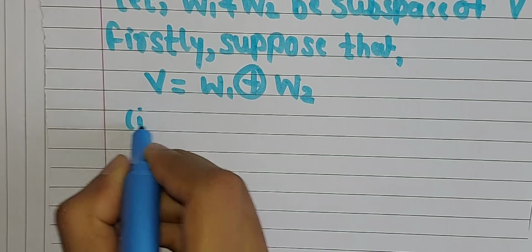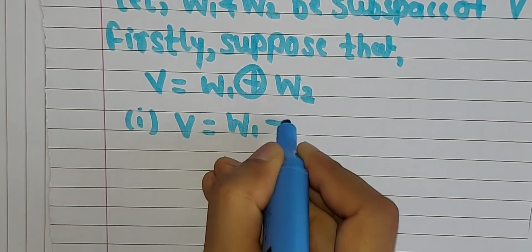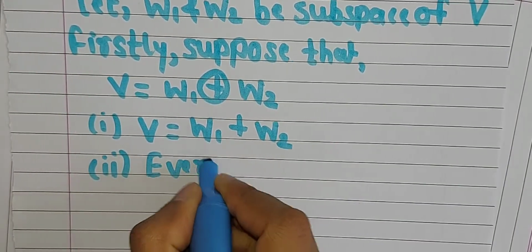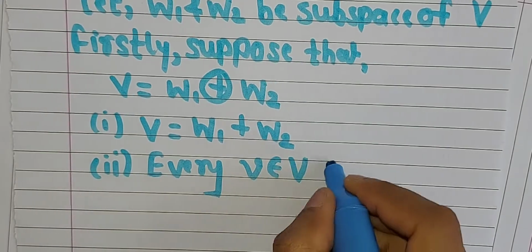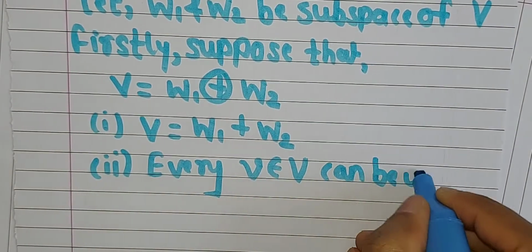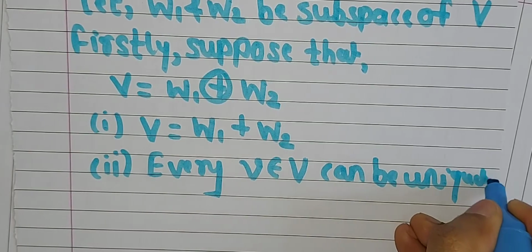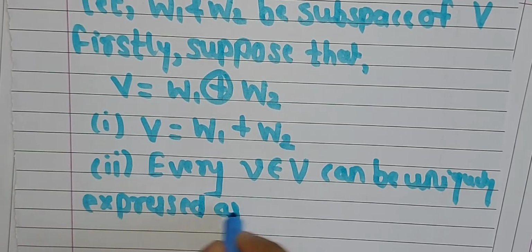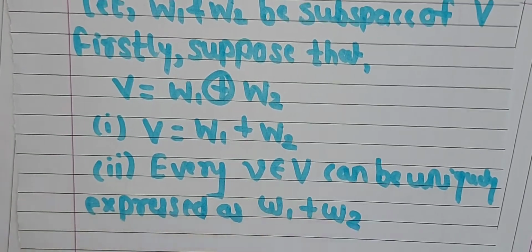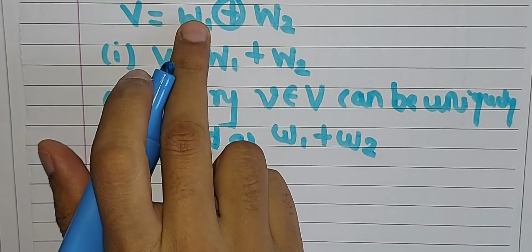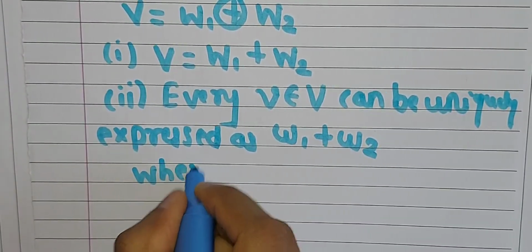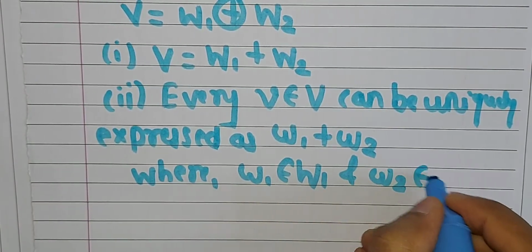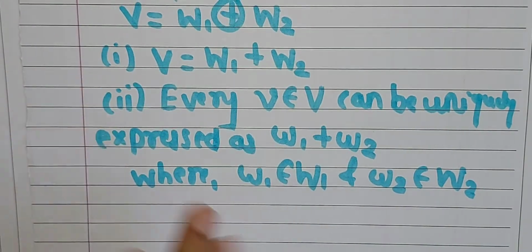Its first condition is always V is equal to W1 plus W2, and its second property says every small v belonging to capital V can be uniquely expressed as small w1 plus small w2, where this w1 belongs to capital W1 and this small w2 belongs to capital W2. So this is the meaning of the given condition.